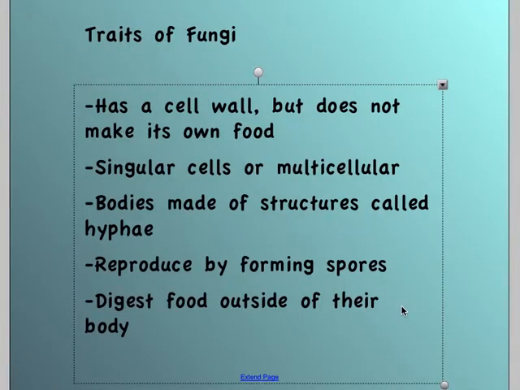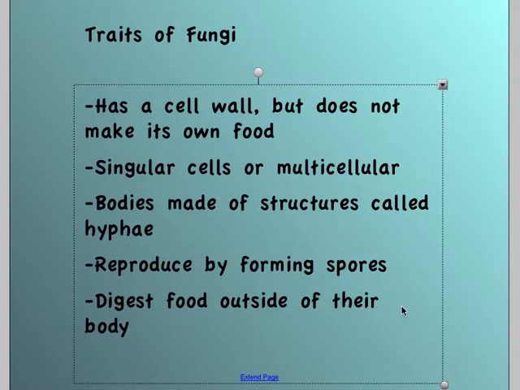There are many different traits that define the fungi kingdom. They do have cell walls, which makes them just like plants, but they can't make their own food, because they don't have chloroplasts or chlorophyll. They can be one single cell or made of multiple cells. Their body structures are made up of things called hyphae. Hyphae contain cytoplasm and are usually divided by walls. They're made up of a network of thread-like structures, which you'll see if you ever look closely at a mushroom.